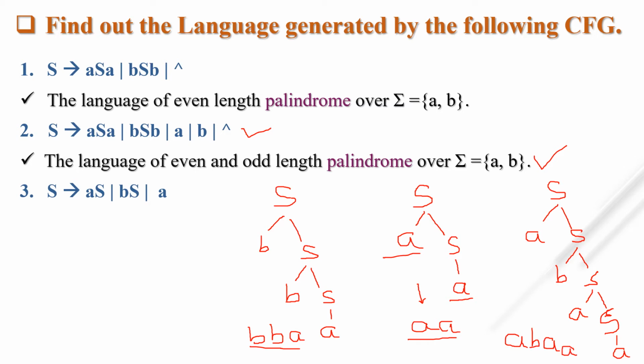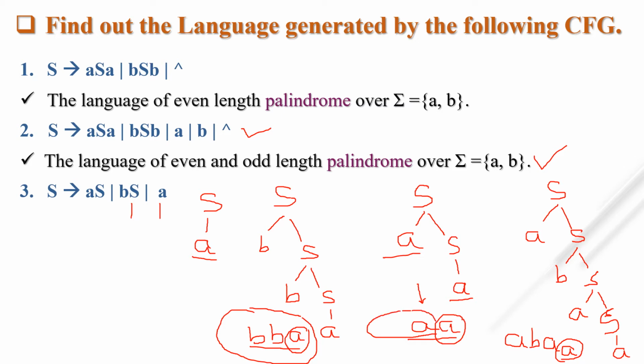So here you can see your string is ending with a only. One of the clues is that your string must end with a. You can take any combination, but at last you have to terminate this S with this a. Suppose I am taking only S tends to a. So we can say this string is also ending with a. These strings are not all starting with a, that's why we conclude that the string must end with a, but before this a, it may be any combination of a and b.